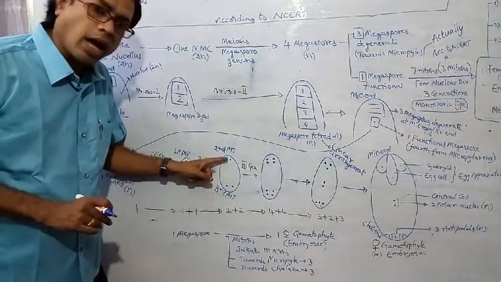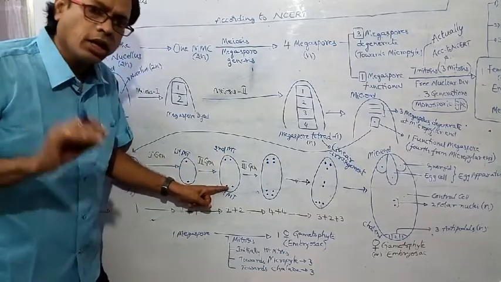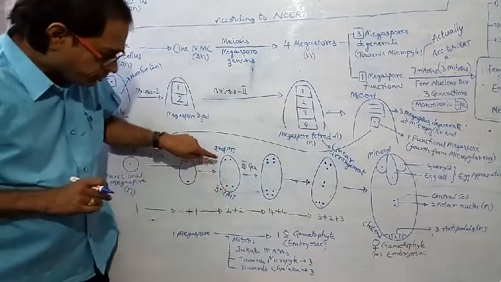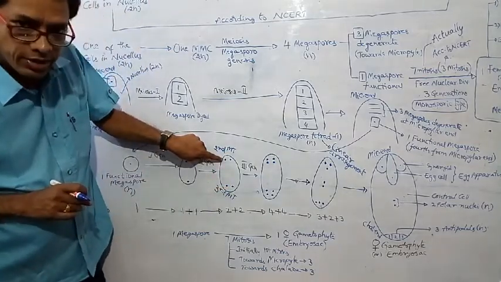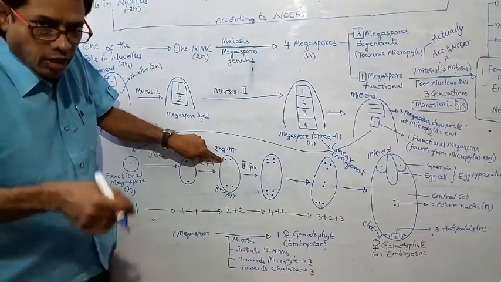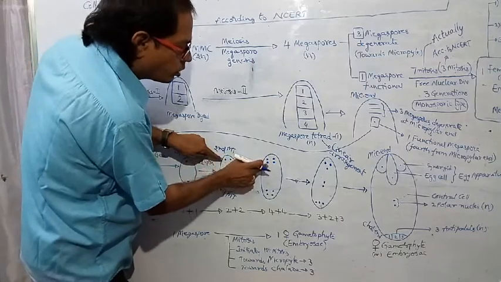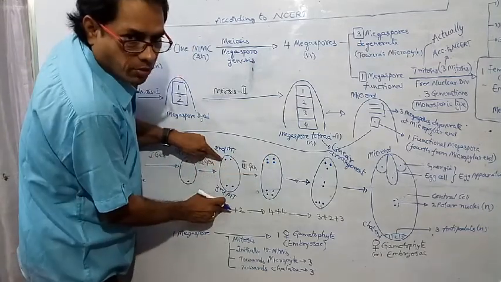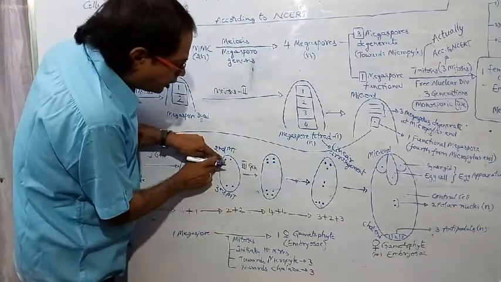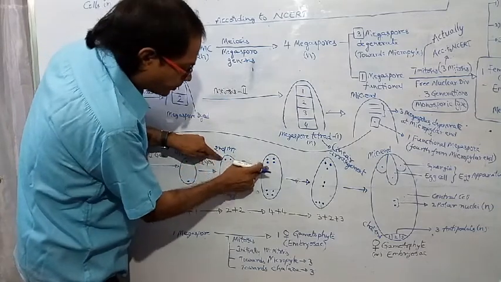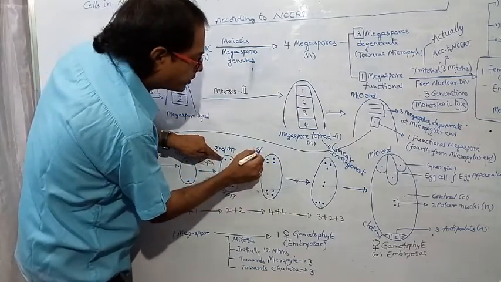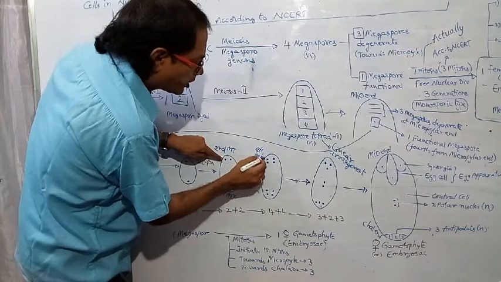So two nuclei are at the upper pole, two nuclei are at the lower pole. See, this is the nucleus. This nucleus again undergoes mitosis. One nucleus becomes two nuclei. Already three mitoses are completed, isn't it? This nucleus divides into two, so that will be the fourth mitosis.